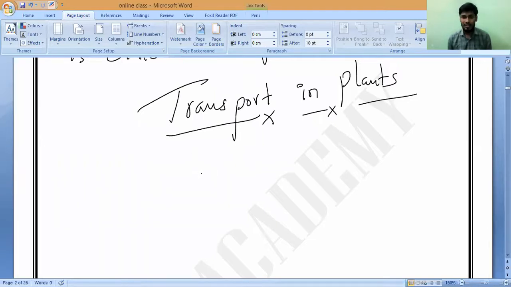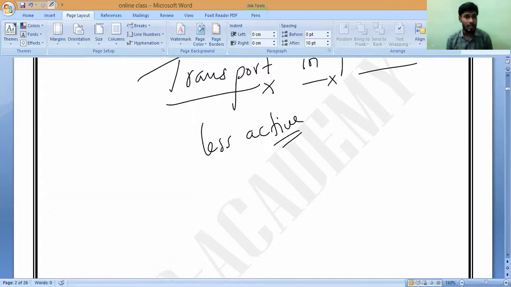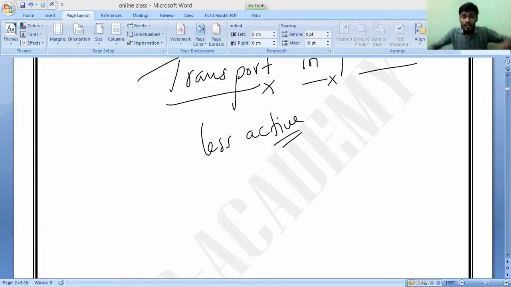Plants are less active. That is why the transport process is not that elaborate compared to animals. That is what you should remember: they are less active and they have multiple branches. Every branch has a green pigment.